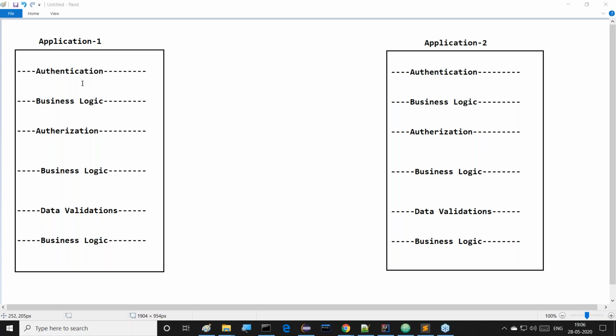Coming to my next question. Overall, we are executing two applications. In both the applications, how many copies of services are we using? Think about it. Authentication, authorization, and data validation are a single copy of services.